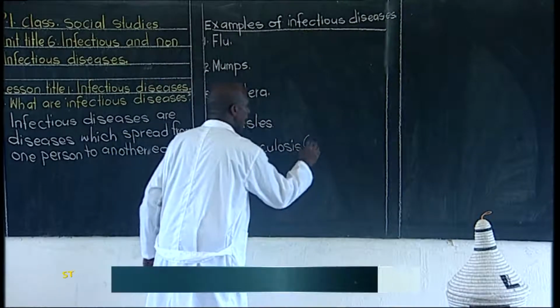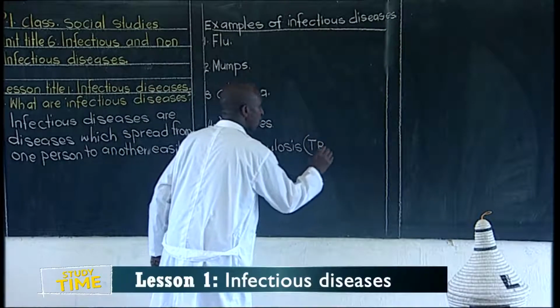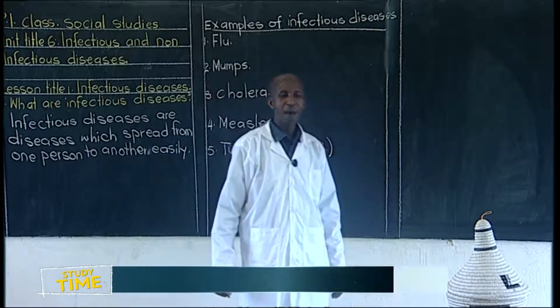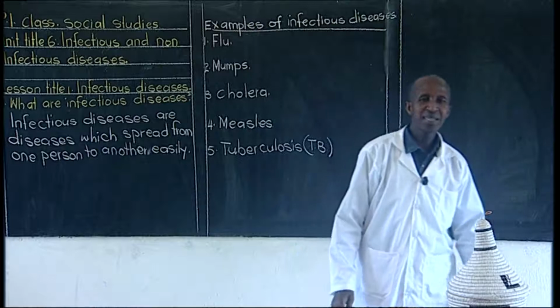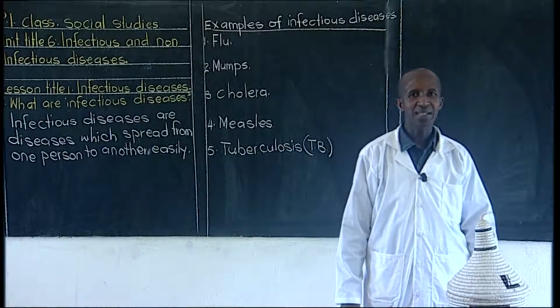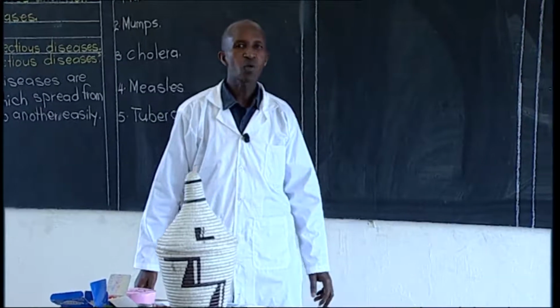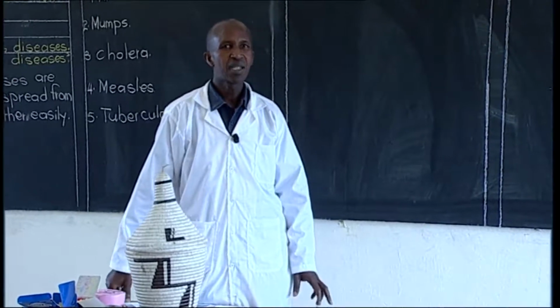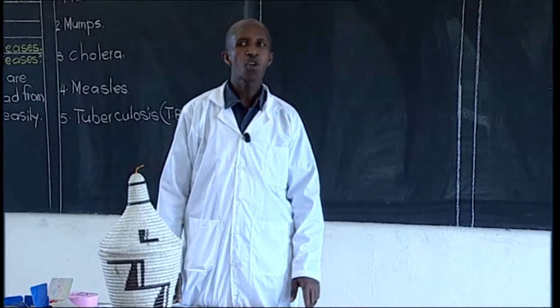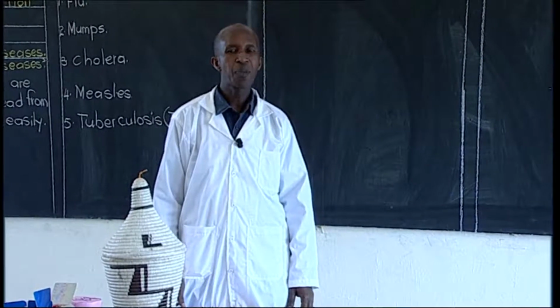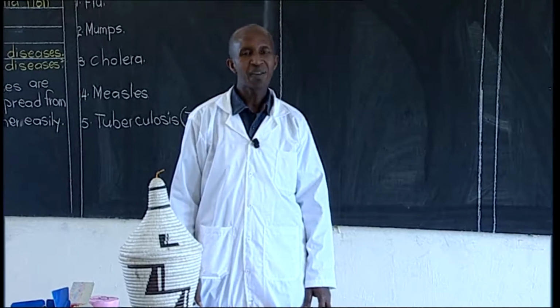At times, some people write it in short as TB. This disease is also very dangerous. One can get it when he or she shares with other people. So it is very dangerous.